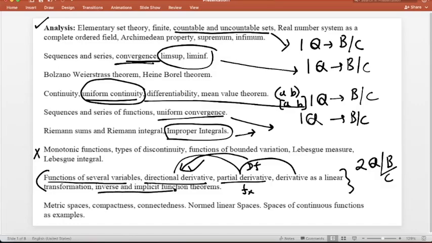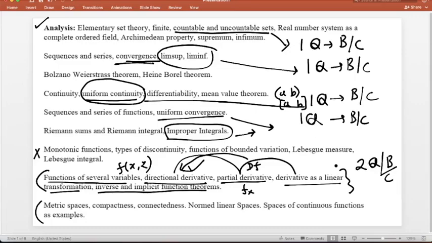Inverse and implicit function is also very important. Linear derivative of linear transformation. So there are 4 to 5 topics basically in functions of several variables. Sometimes they also ask questions, this is for two variables, directly from continuity and differentiability, right? So you should revise this topic. Now I leave this topic. I am only focusing on the important topics that you should revise before the exam. So you must revise the topics I told you, 1, 2, 3, 4, 5 and 6, from real analysis before the exam.